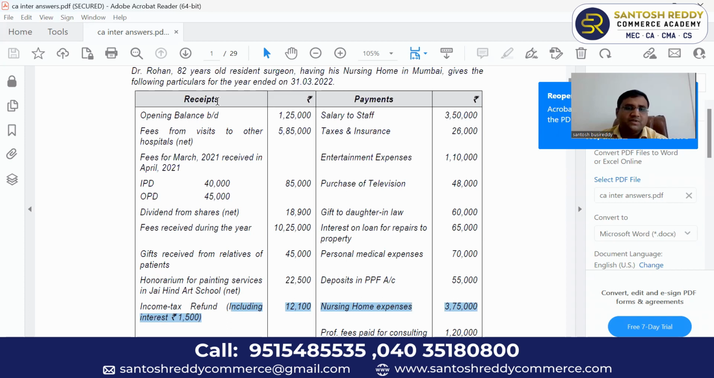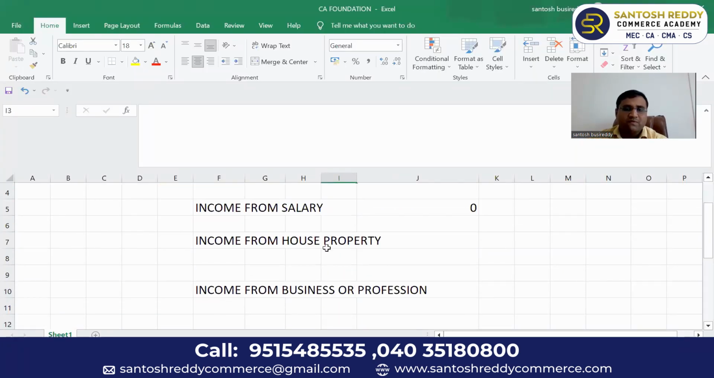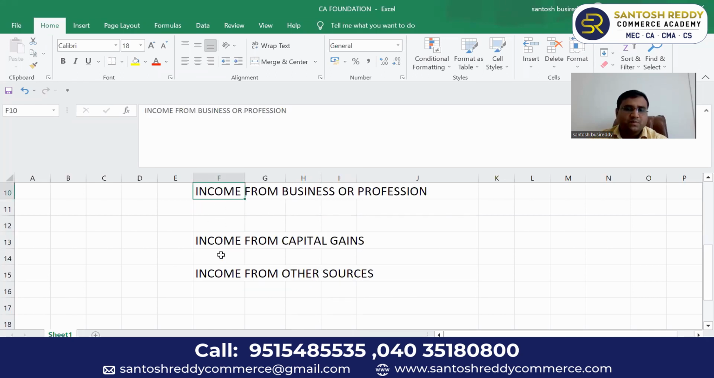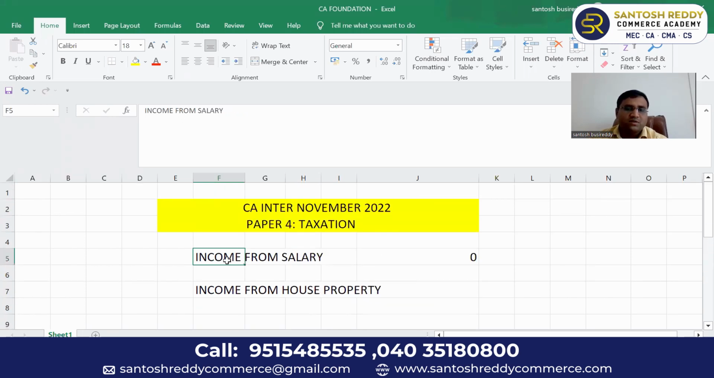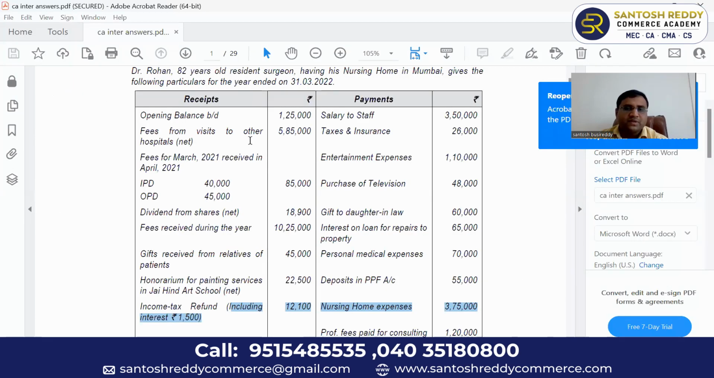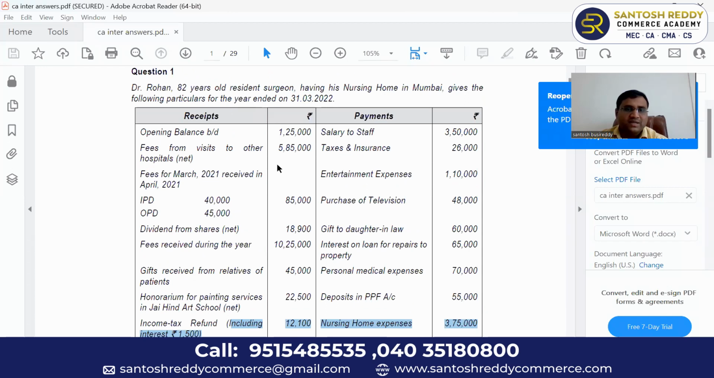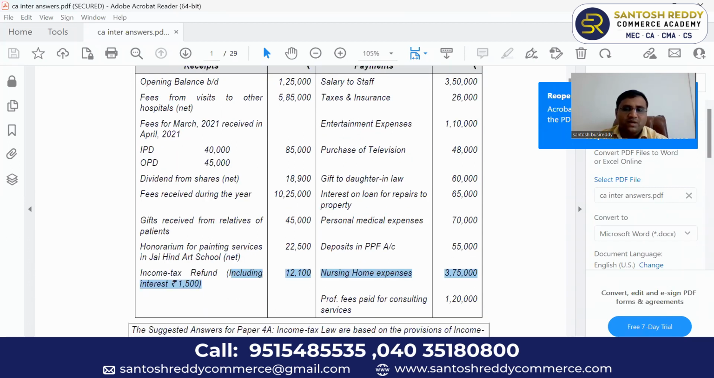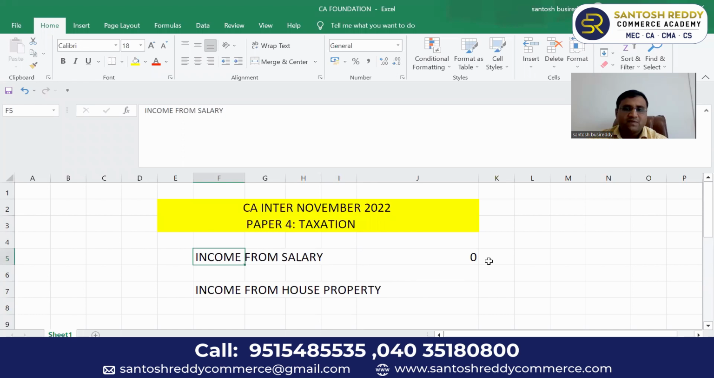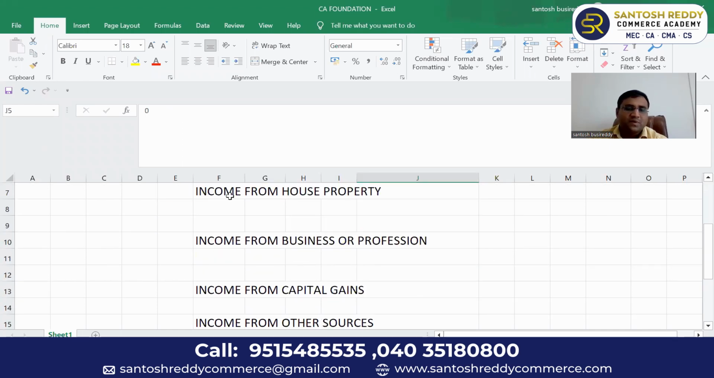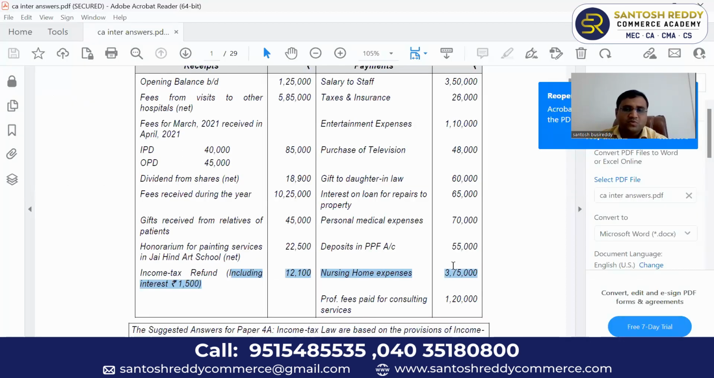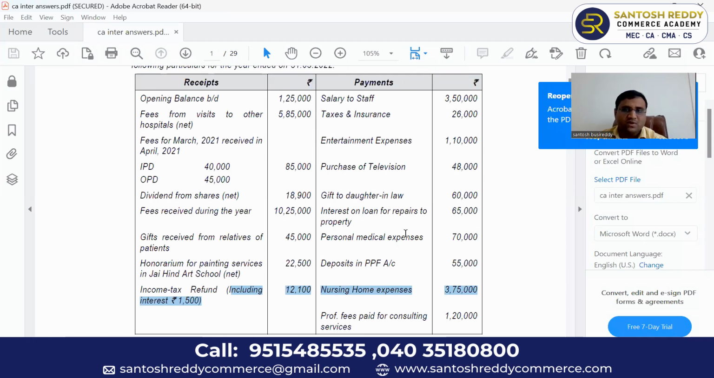First, you have to classify which receipt will come under which head of income. How many heads of income are there? We have 5 heads of income: income from salary, income from house property, income from business or profession, income from capital gains, income from other sources. First, think whether income from salary is there. Since he is a doctor, he does not have any income from salary, so you need not prepare this head. Income from salary 0. Next, income from house property. We will see whether income from house property is there. We will come to it after studying the total problem.